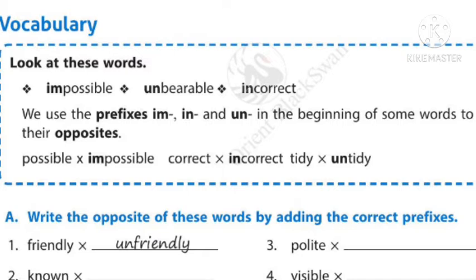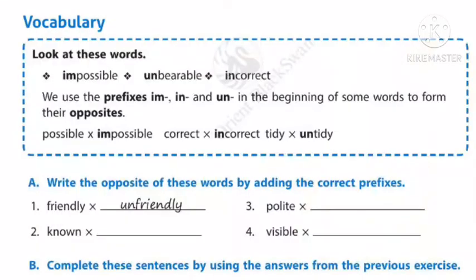So before the base word bearable, they have used un. So it becomes unbearable. And we formed a new word by adding the prefix un and we got a new meaning, isn't it? Yes, just the opposite meaning. Bearable means we are able to bear or we are able to face any difficulties. We are able to suffer or tolerate any difficulties. We are able to deal with any difficulties easily. But unbearable means we find it very difficult to deal with a situation or to accept something. It is unbearable for me. So it is just the opposite. So when we add such prefixes, we get an opposite meaning.